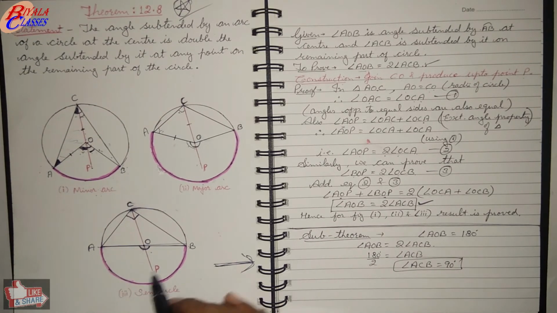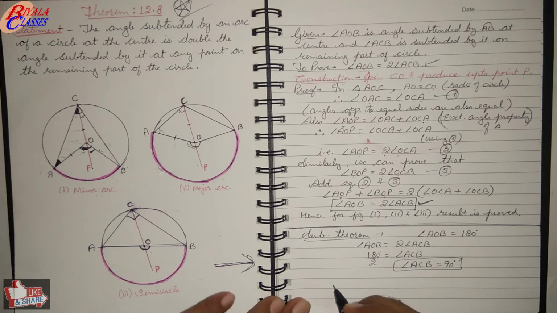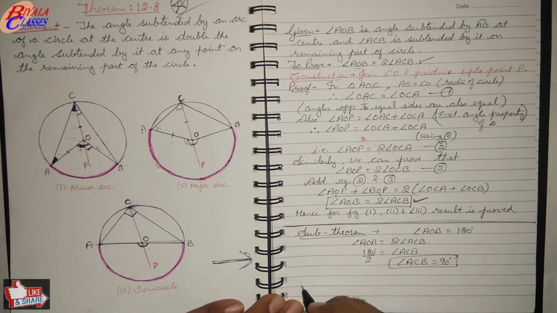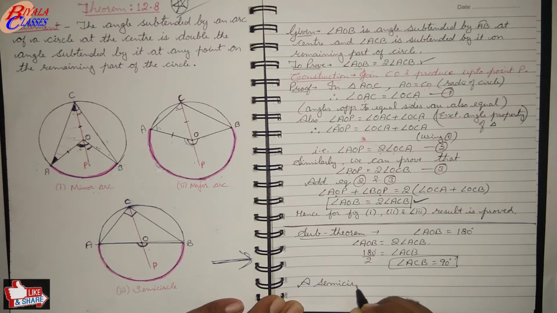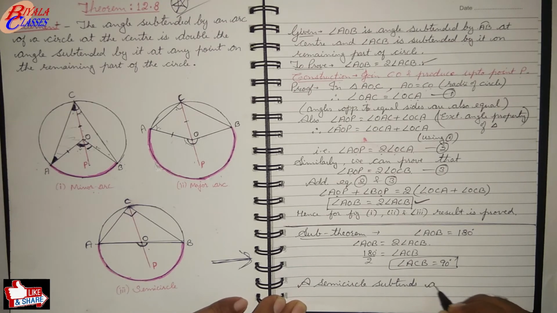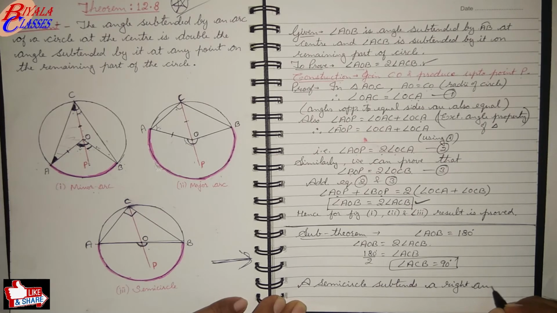So this is in case the arc is a semicircle. Here, what is the sub theorem or the property which is there? It says that a semicircle subtends a right angle.